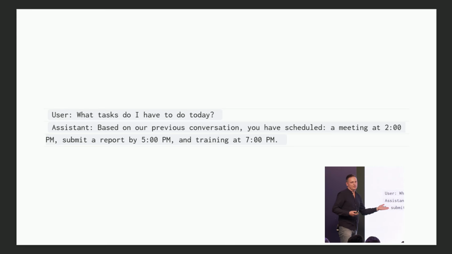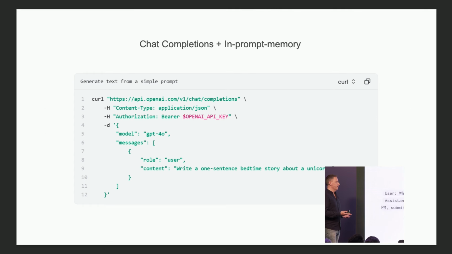This is an example conversation with an assistant, right? What tasks do I have to do today? An assistant can fetch the information from, for example, our previous conversation and give us the list of what we have scheduled for today. And from the technology part, it's just a call to OpenAI, Claude, or any other LLM with a question, and the LLM gives us an answer.